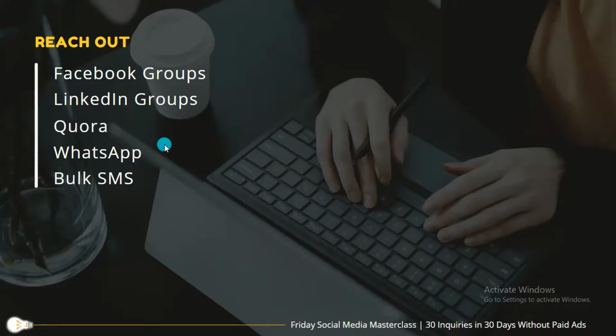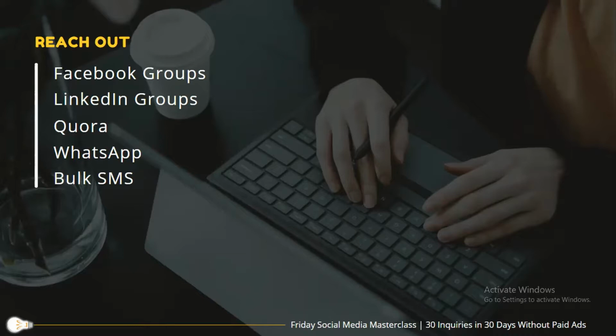So create a weekly timetable for which day you do what. You don't have to spend too many hours. Even 10 to 15 minutes daily on each platform will generate a good amount of database.